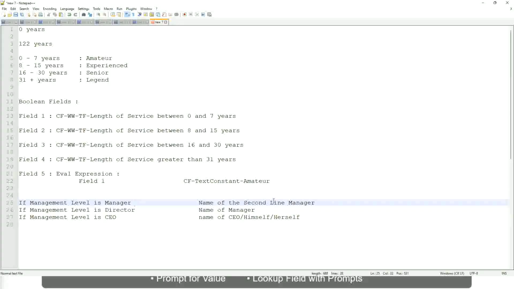So you have to select that field, like manager's manager, level 02, etc. These are available fields. So you have to select those and not hard code something like amateur, senior, or legend. So in this case, evaluate expression is a better fit.